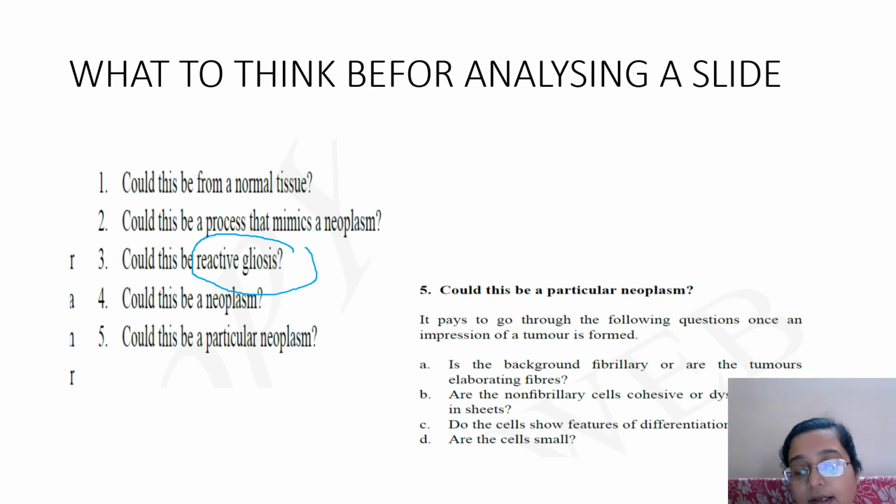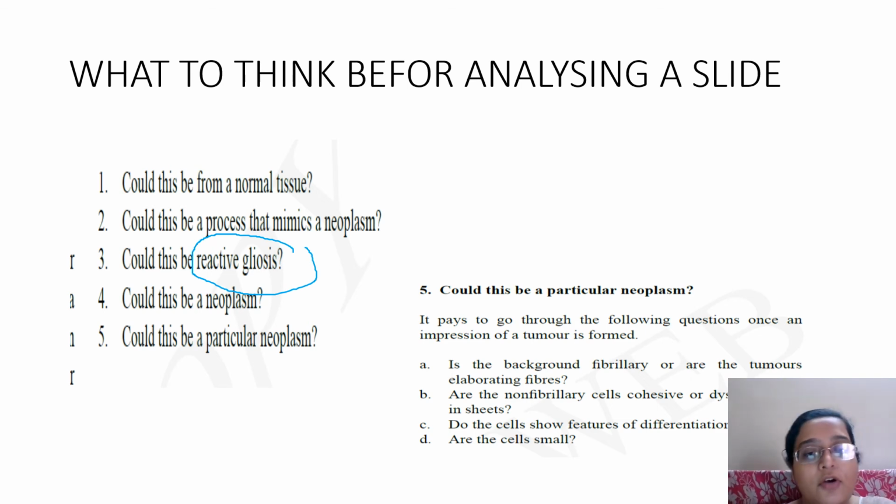So these points, there are more points, and I had done it when I was doing my MD, and that is given in Sternberg. I'm going to discuss it with you when I take up histopathology lectures, but this is just to tell you to remember these points: cells close together, pleomorphism, and shrinking versus expanding tumor. This is a layman's way of ascertaining whether it is benign or malignant.